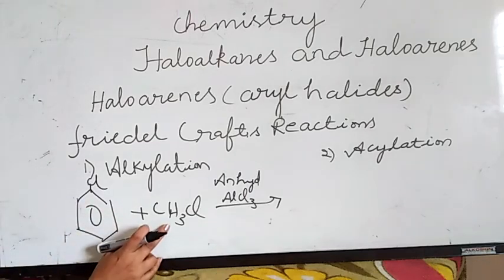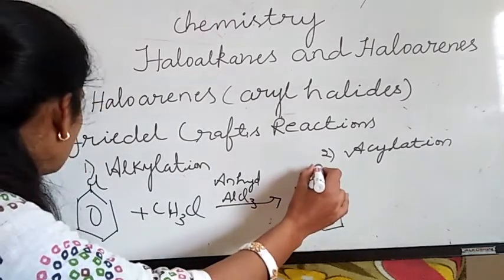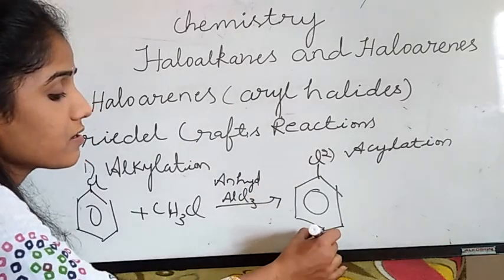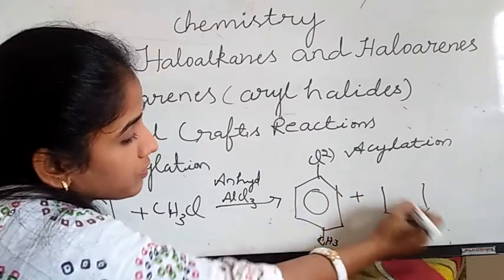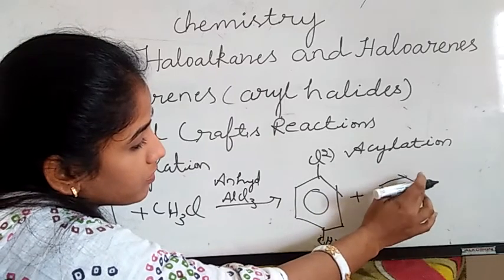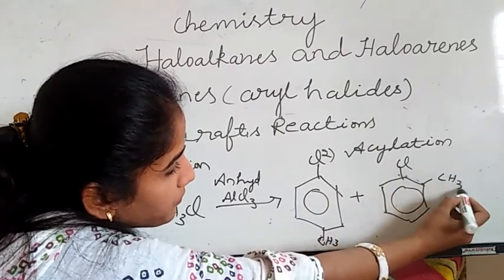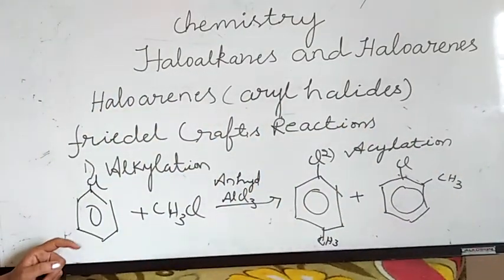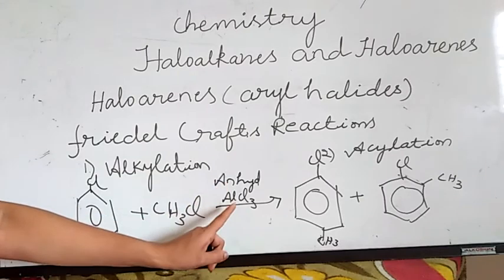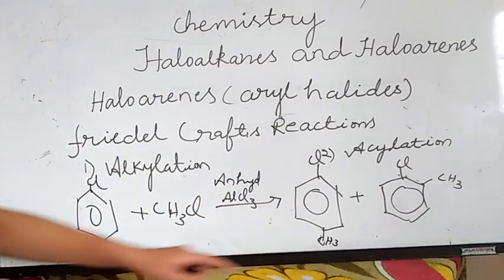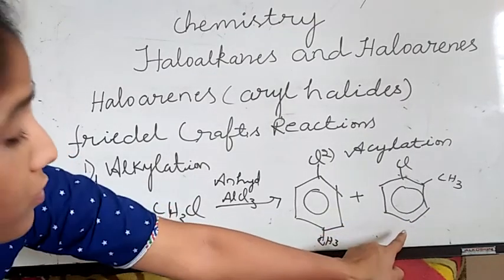Here the alkyl group is methyl, no? So you are getting methyl substituted products. This is a CH3 group here. This is Cl and this is CH3 group. So when an aryl halide is treated with methyl chloride in presence of Friedel-Crafts reagent, anhydrous aluminium trichloride, it gives methyl substituted product. This is major, this is minor, because this is para substituted, this is ortho substituted.